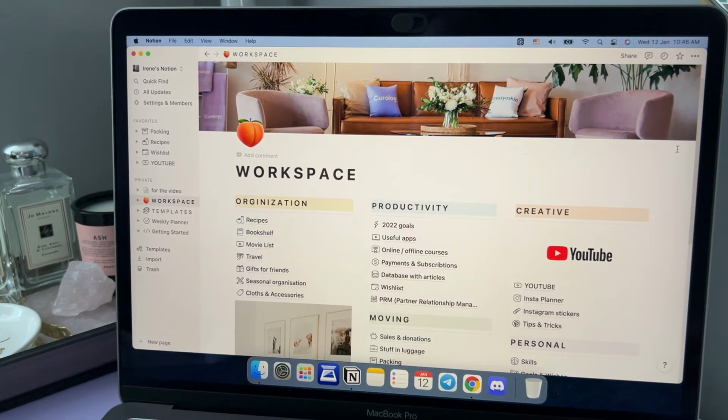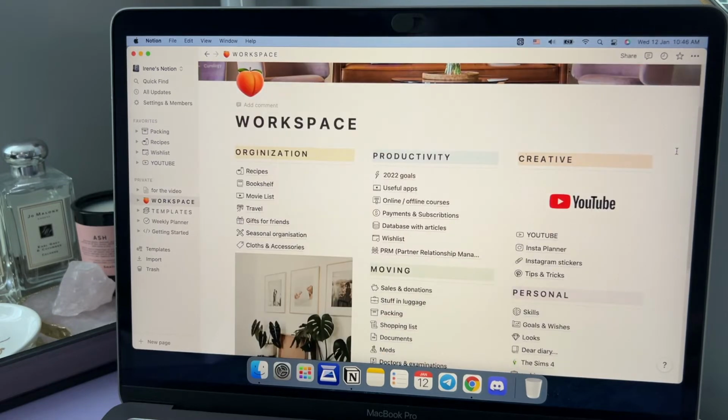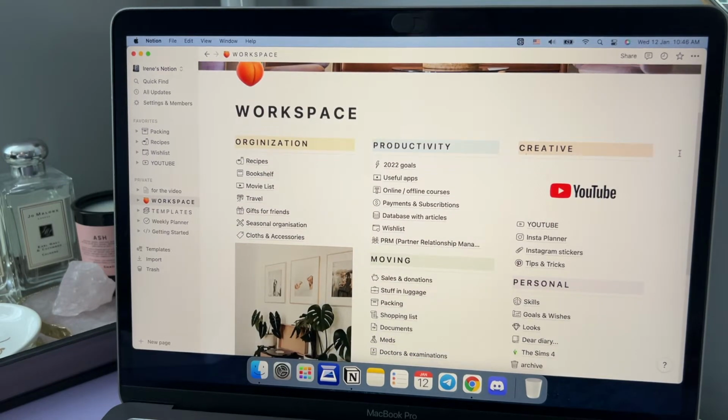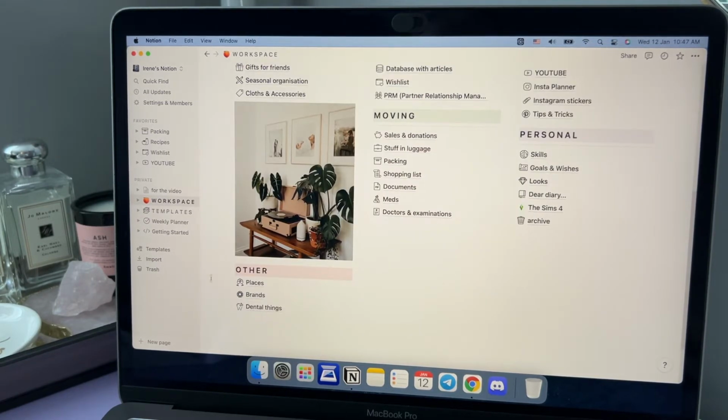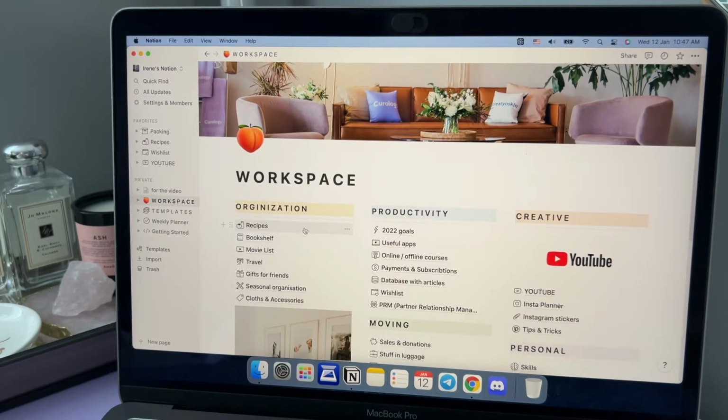So what do we have in here? I divide all my information into different types. This is for organization things, for productivity, my creative pages, something about moving, some tips and tricks, and personal information. Also, I have other, because it's not so important for me. Okay, let's start from the organization pile.